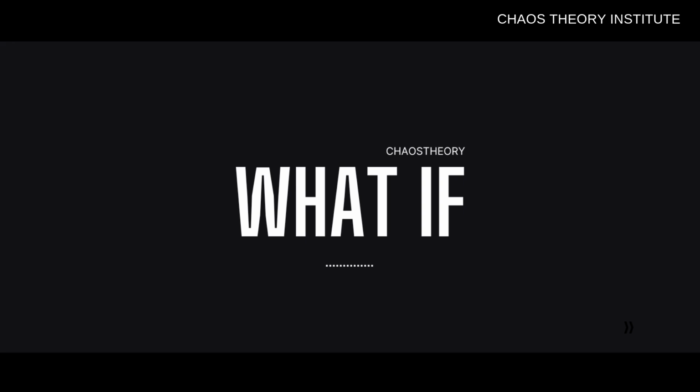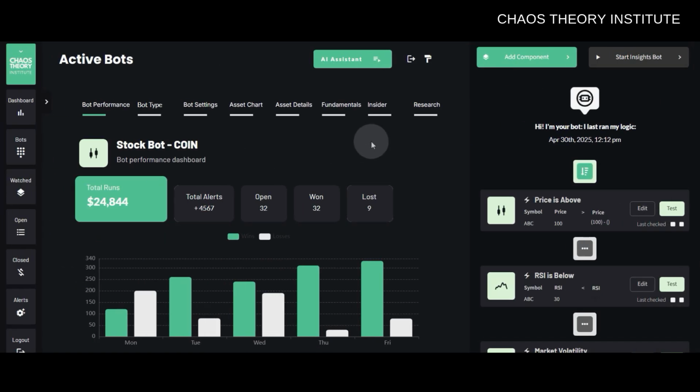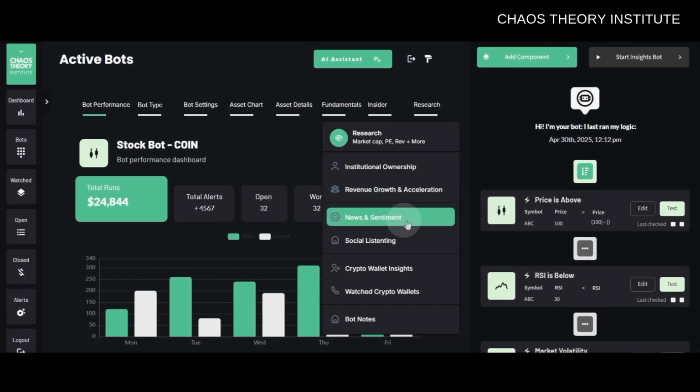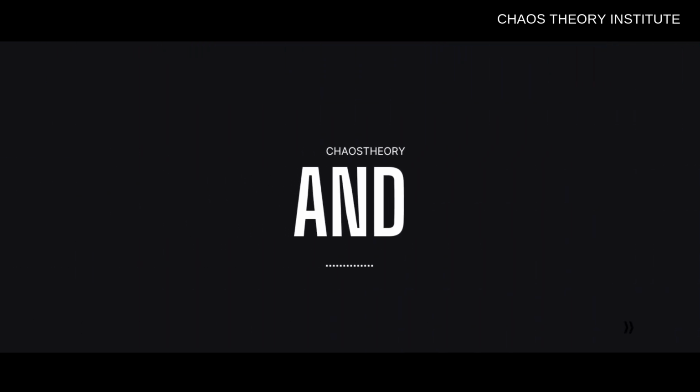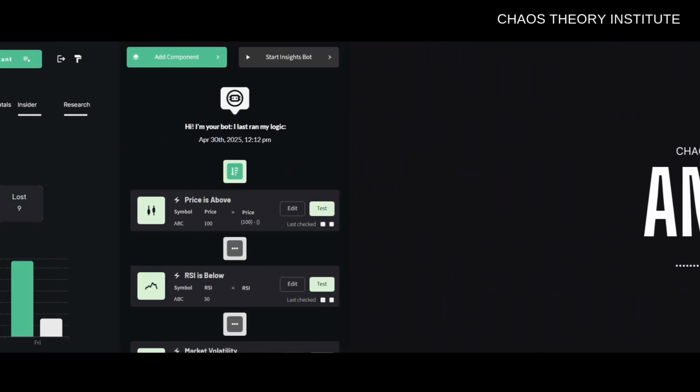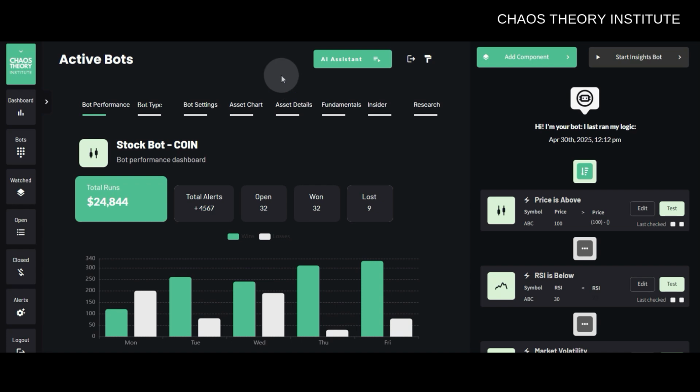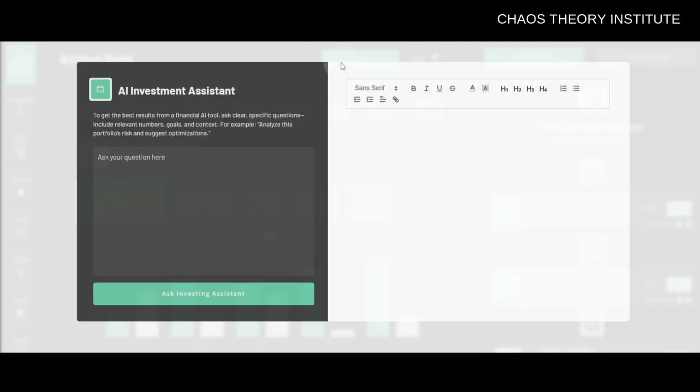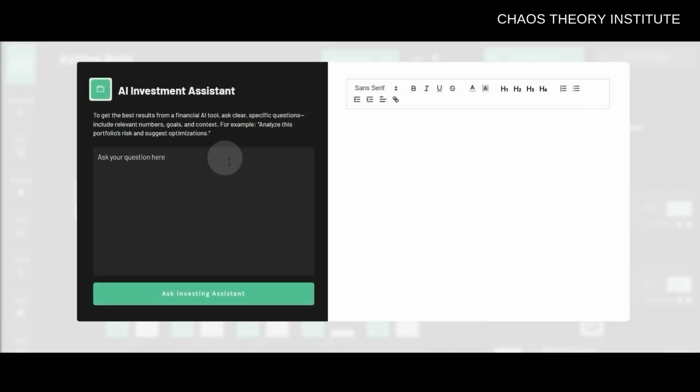Now, what if you could engineer a single prompt that helps you uncover alpha, build smarter trading bots, and think like a quant? And doing all of this without having to write a single line of code. Well, in this video, I'm handing you the exact prompt framework that we use at Chaos Theory to turn ChatGPT, or really any LLM, into a quant-grade trading assistant.